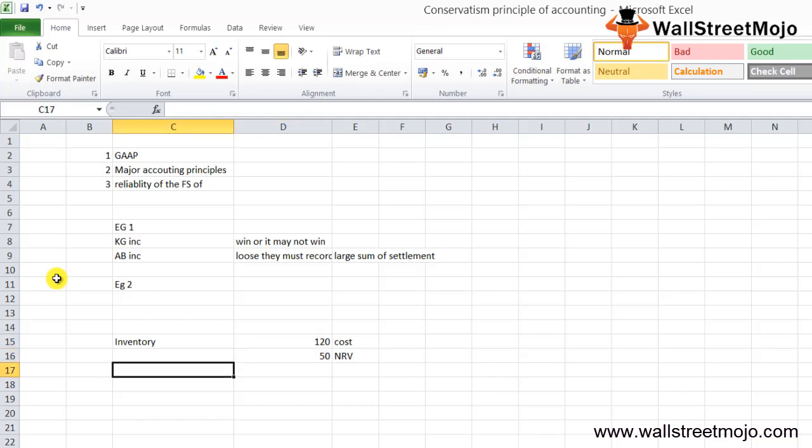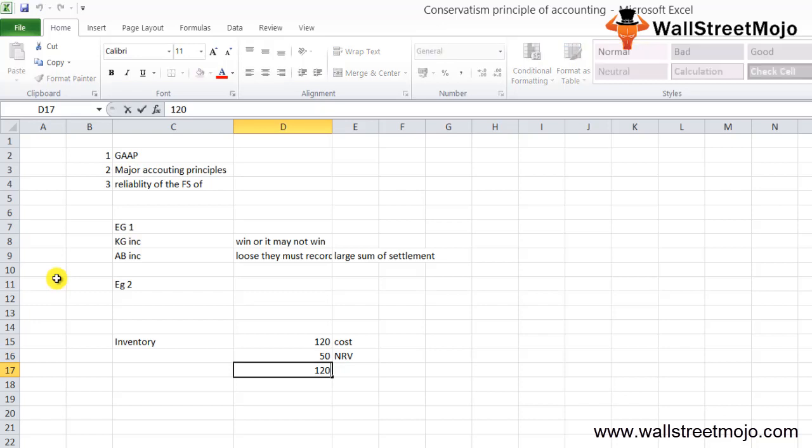But if the inventory was bought for, let's say, 120, and now the cost to the company will be 150, it must still be shown. The cost now is at 150 and the NRV is standing at 120. Then we should record it at 120, whichever is less. So the gain is only recorded when the inventory or the asset is sold.